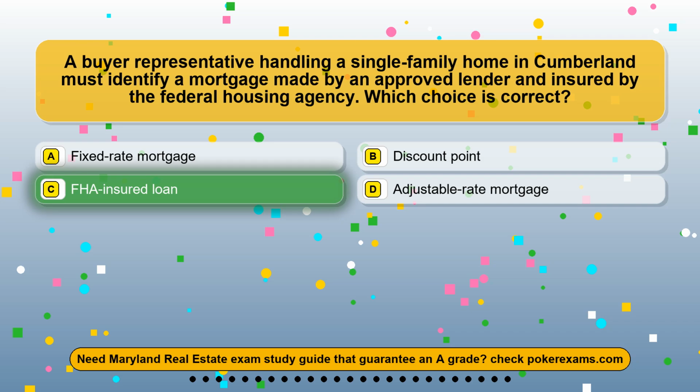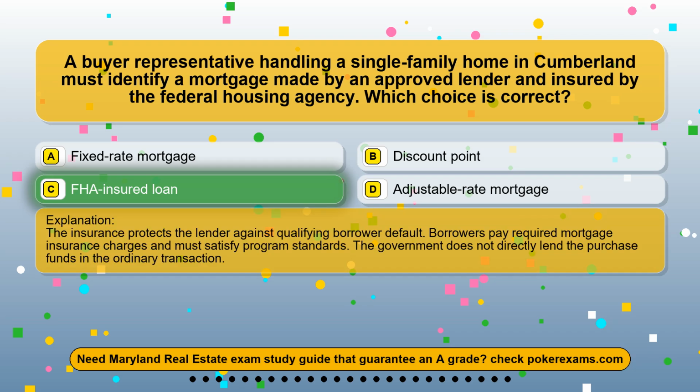The correct answer is option C, FHA-insured loan. The insurance protects the lender against qualifying borrower default. Borrowers pay required mortgage insurance charges and must satisfy program standards. The government does not directly lend the purchase funds in the ordinary transaction.